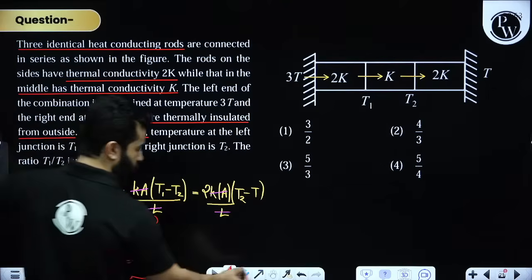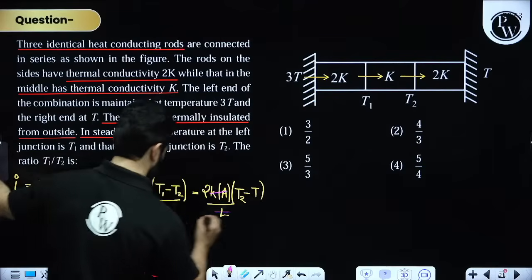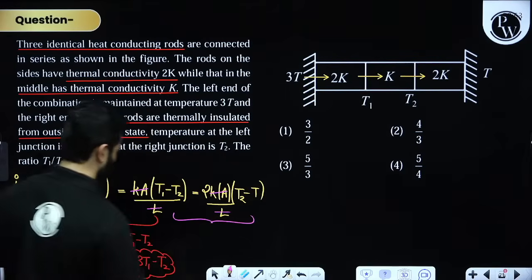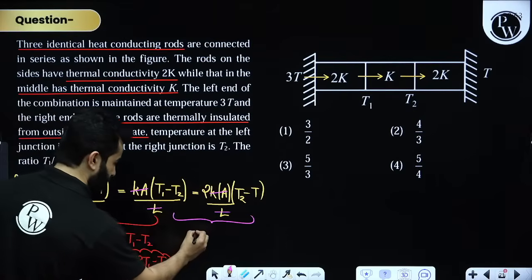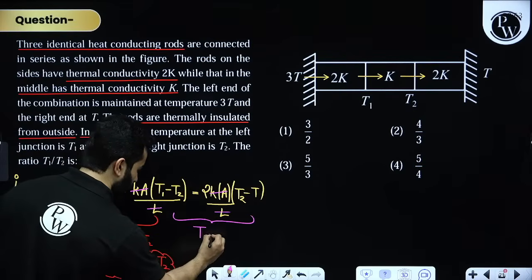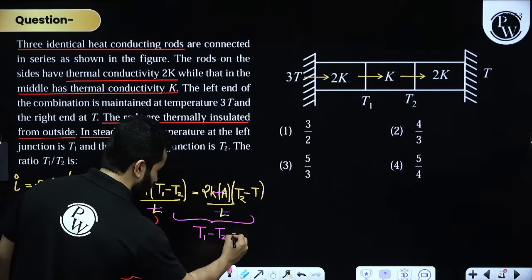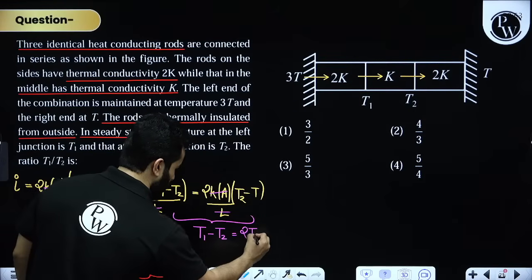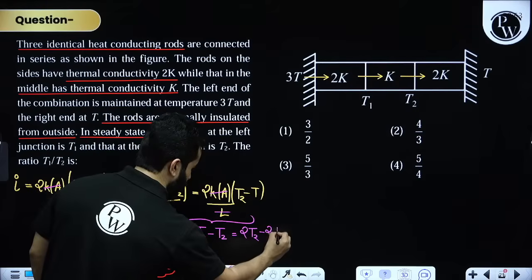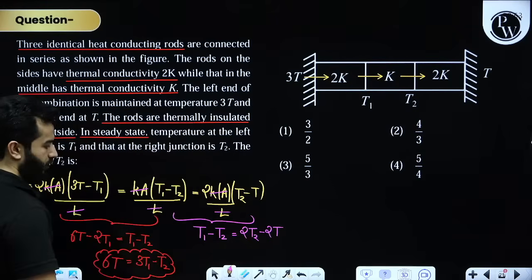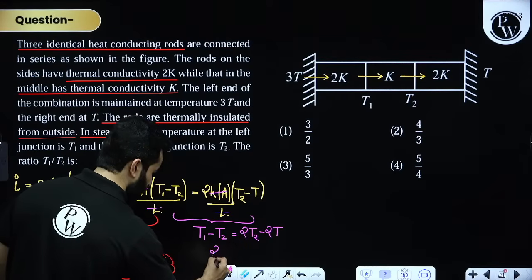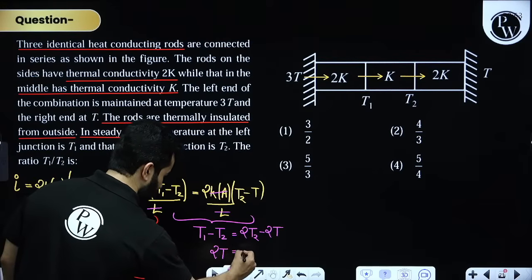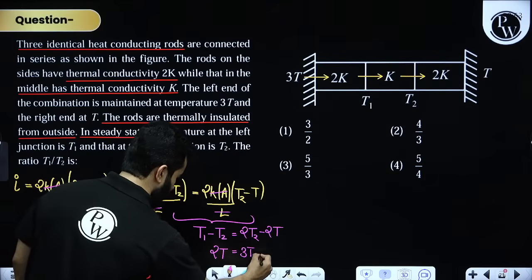Now let's use this equation. My dear friend, this is all getting cancelled out. So we have got T1 minus T2 is equal to 2 times of T2 minus 2 times of T, right? Again, let's bring 2T on one side, and this will become 3T2 minus T1.